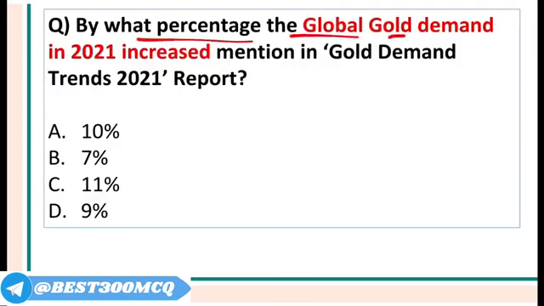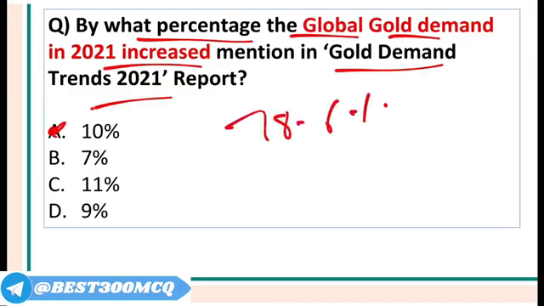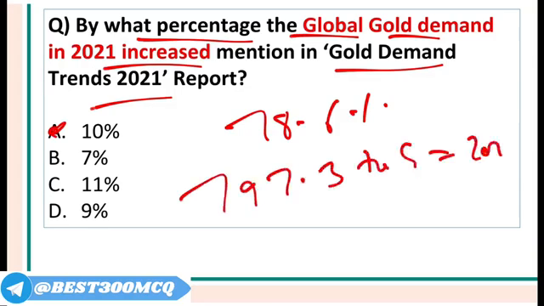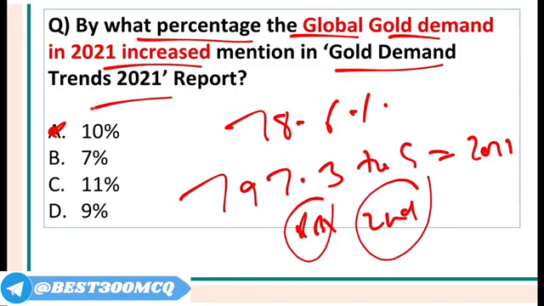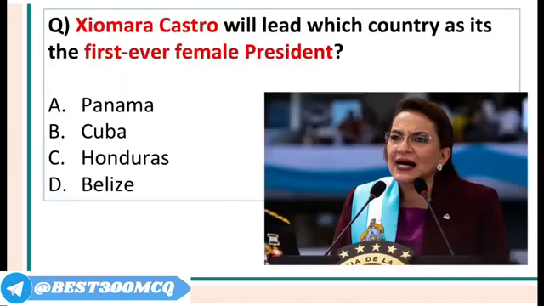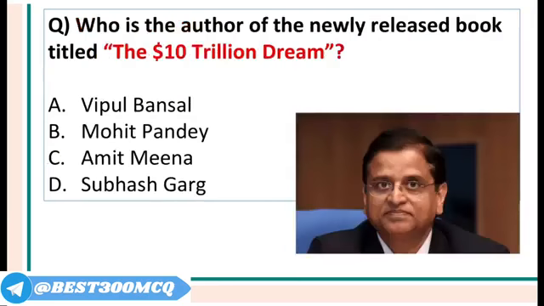By what percentage the global gold demand increased? According to the Gold Demand Trends report of the World Gold Council headquartered in London, global gold demand increased by 10%. India's gold demand increased by 78.6%. India purchased 797.3 ton of gold in 2021, and India's RBI was only second next to Thailand in the purchasing of gold. Xiomara Castro will become the first ever female president of which country? This is Honduras. This country is called Honduras.